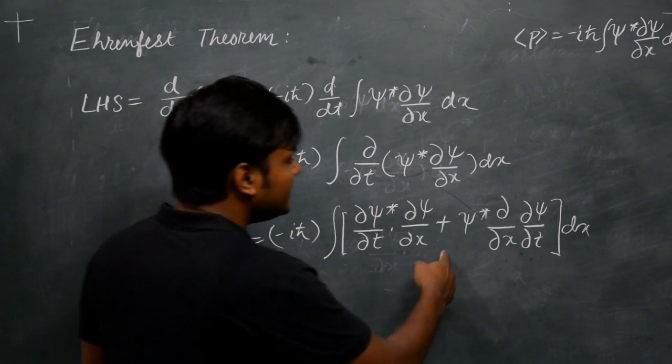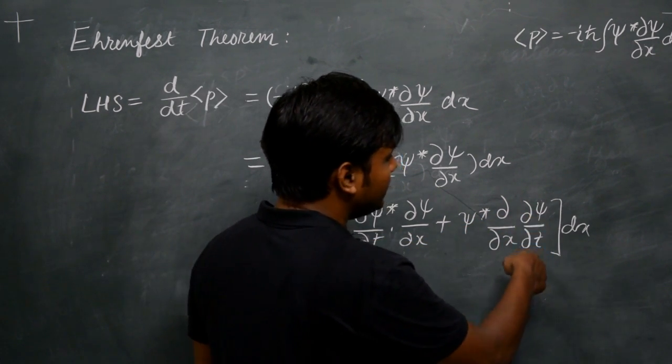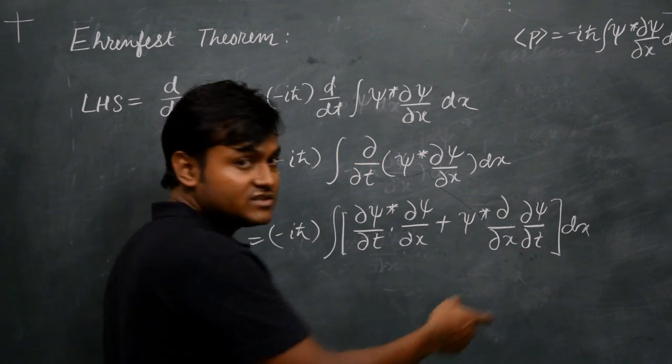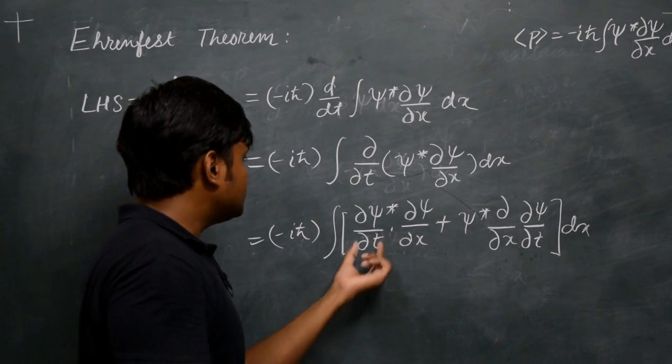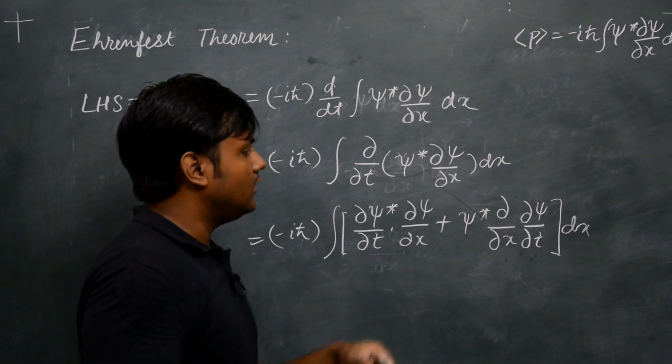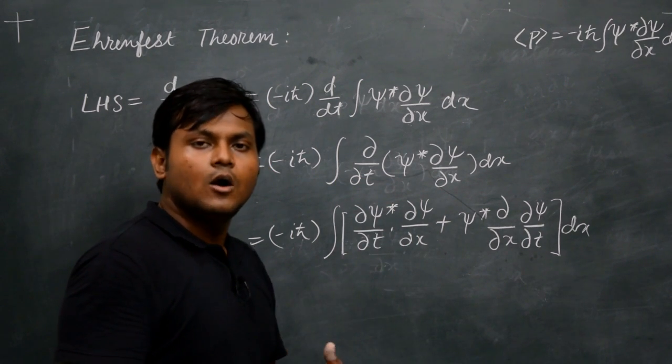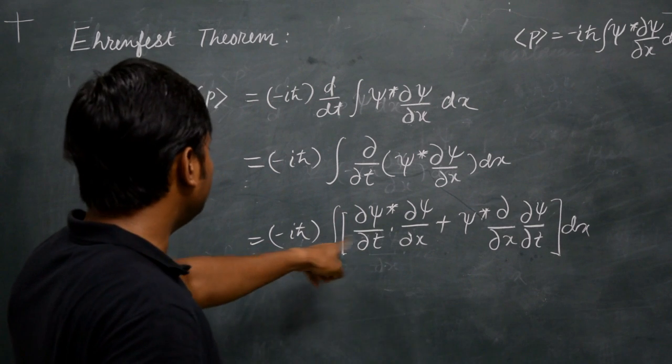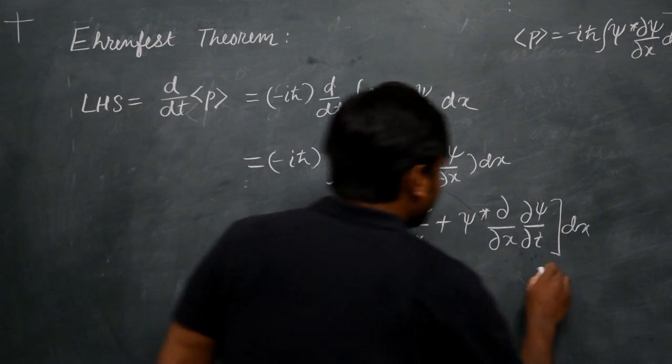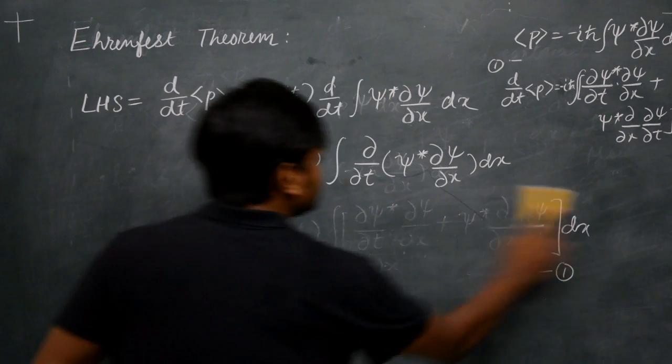The reason I am taking the derivative of psi with respect to t first is that I want to substitute del psi by del t with some other expression which I can obtain from the Schrodinger equation. So let's note this expression. Let's say that this is expression number 1.